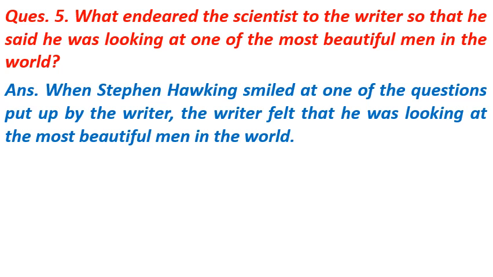Or you can write down the writer thought that he was looking at one of the most beautiful men in the world because he gave a one way smile and gave an honest answer that he was annoyed when someone like the writer disturbed him in his work.